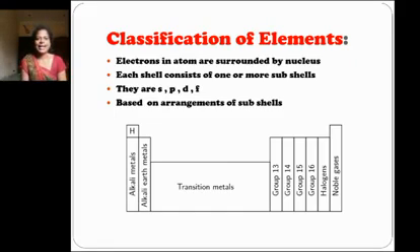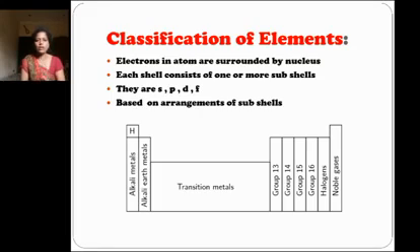Next is the classification of elements. Electrons in atoms surround the nucleus. Each shell consists of one or more subshells, and they are divided into four blocks: S, P, D and F. Based on the arrangement of subshells, these four blocks are arranged.